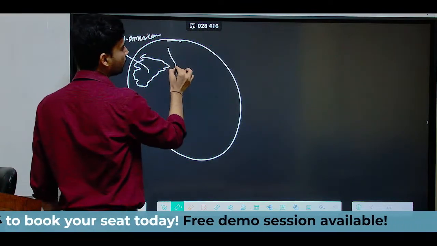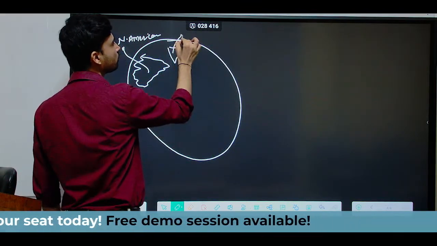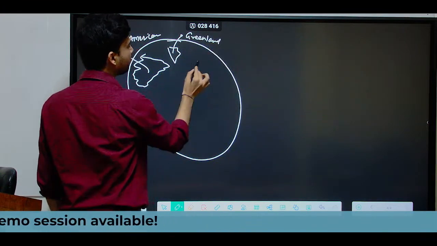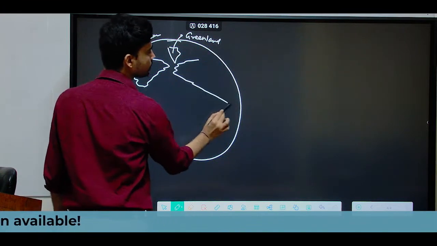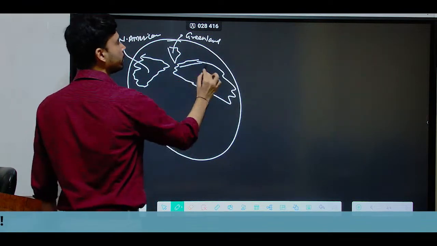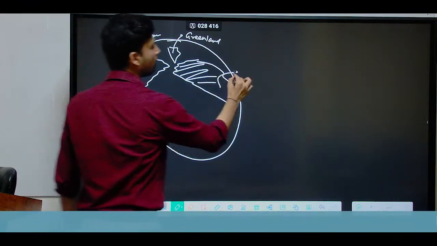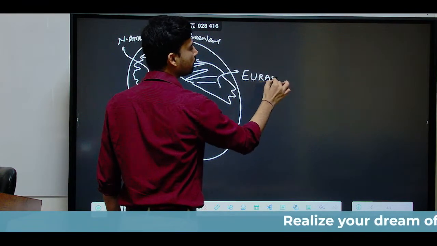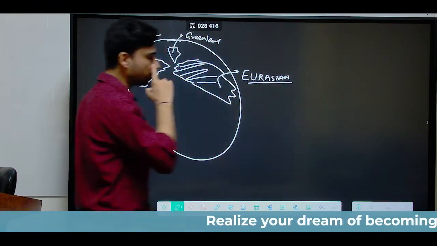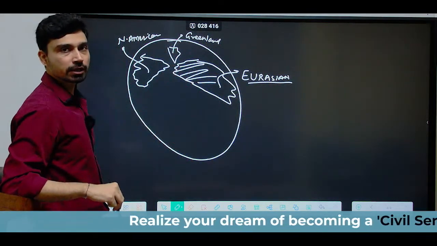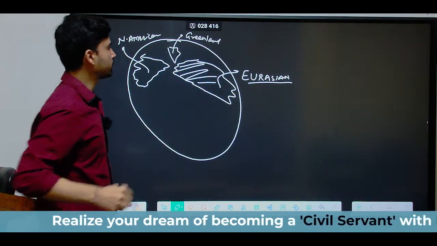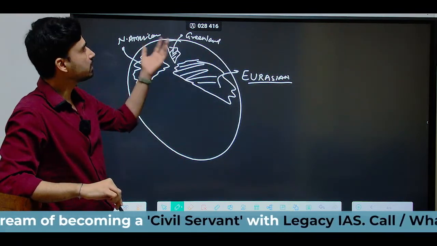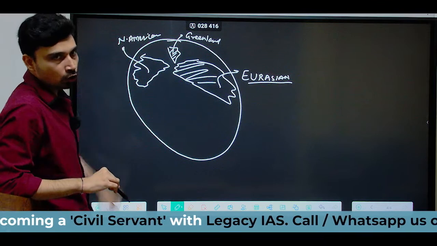Then one other small land mass also broke apart from Laurasia, which is referred to as Greenland today. And the biggest land mass that was part of Laurasia is what we today call the Eurasian landmass. In geopolitical terms, the Eurasian landmass consists of two continents today, Europe in the west and Asia in the east. Thus, Laurasia split apart into three continental landmasses: the Eurasian landmass, Greenland and the North American landmass.